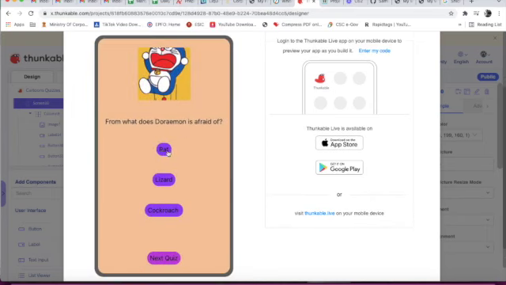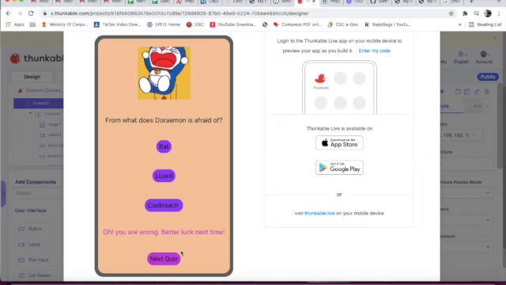Yeah. Rat. Yeah, you got it right. Cockroach. Oh, you are wrong. Better luck next time. Lizard. Oh, you are wrong. Better luck next time.